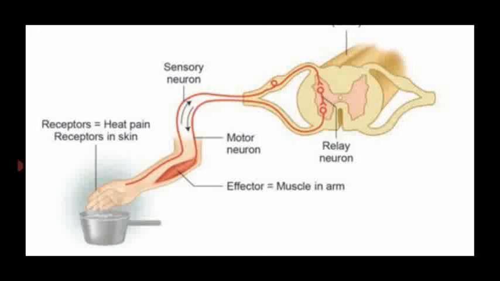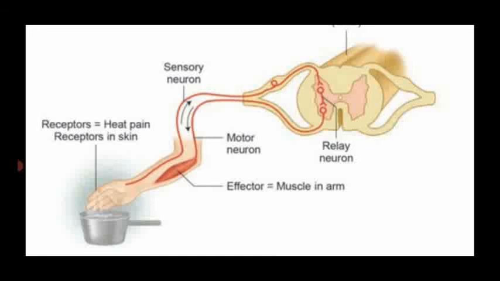Then it passes the heat pain to the motor neuron. What is the motor neuron? Here is the muscle. The muscle is modified into the effector.